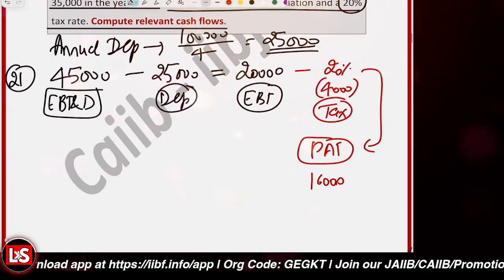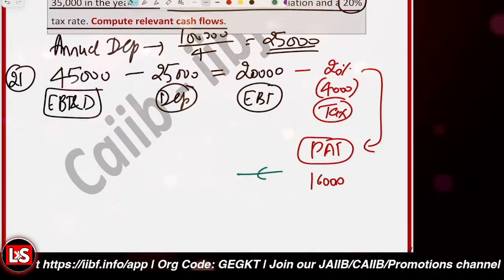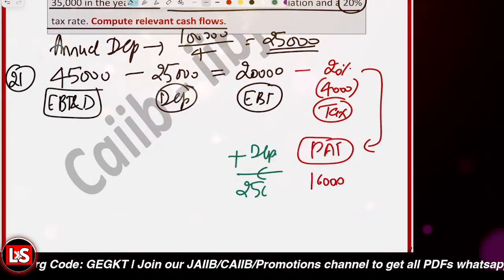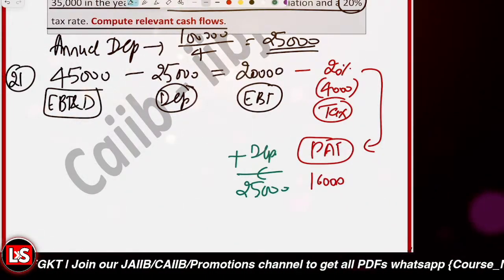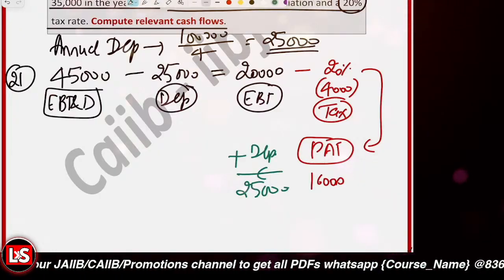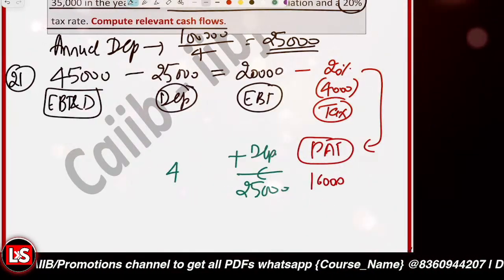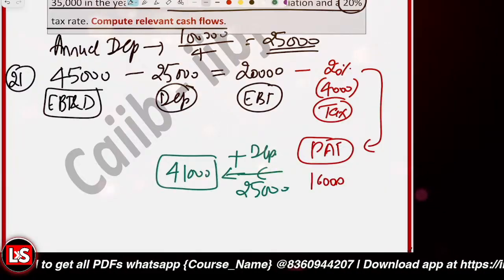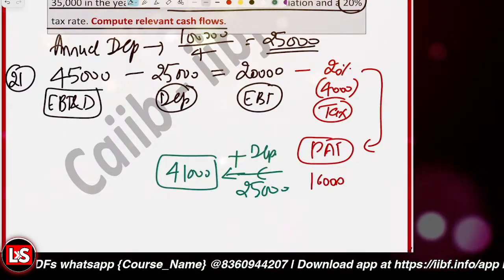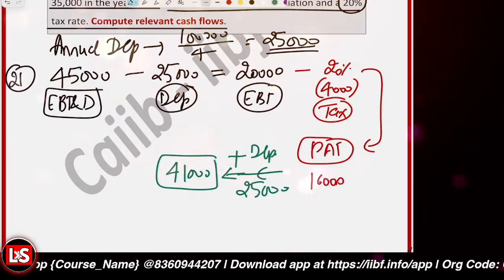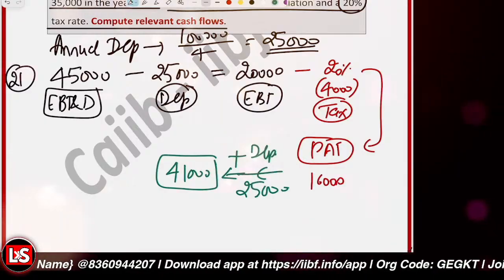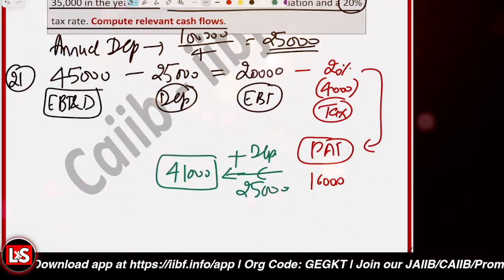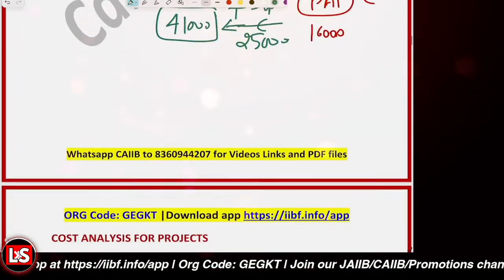right? And then we have to add back the depreciation. We have to add back the depreciation of 25,000, because that's the actual amount that's available to you. So 16,000 plus 25,000, that is 41,000. So that's the 41,000 rupees that's available to you. Clear with it? Right? So that's the whole part.